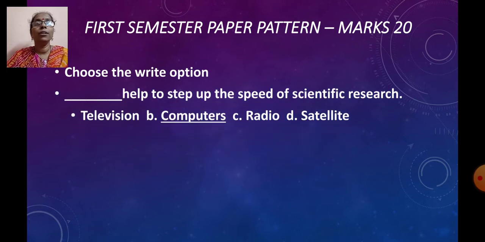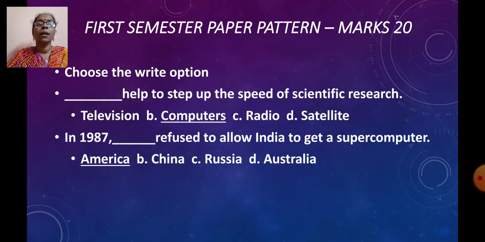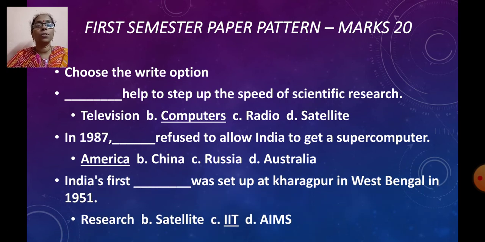Here you will have fill in the blanks where the options will be given, and you have to click the correct option. So, dash helps to step up the speed of scientific research. The answer is computers. There are 4 options, and you have to select the correct option. In 1987, dash refused to allow India to get a supercomputer. The options are America, China, Russia and Australia, and the correct answer is America. So you will just click on the correct option.